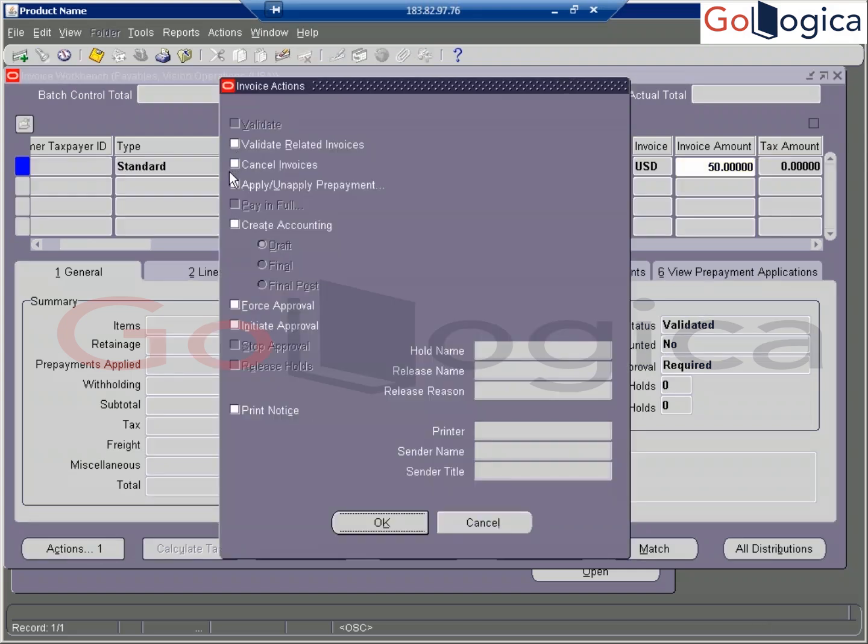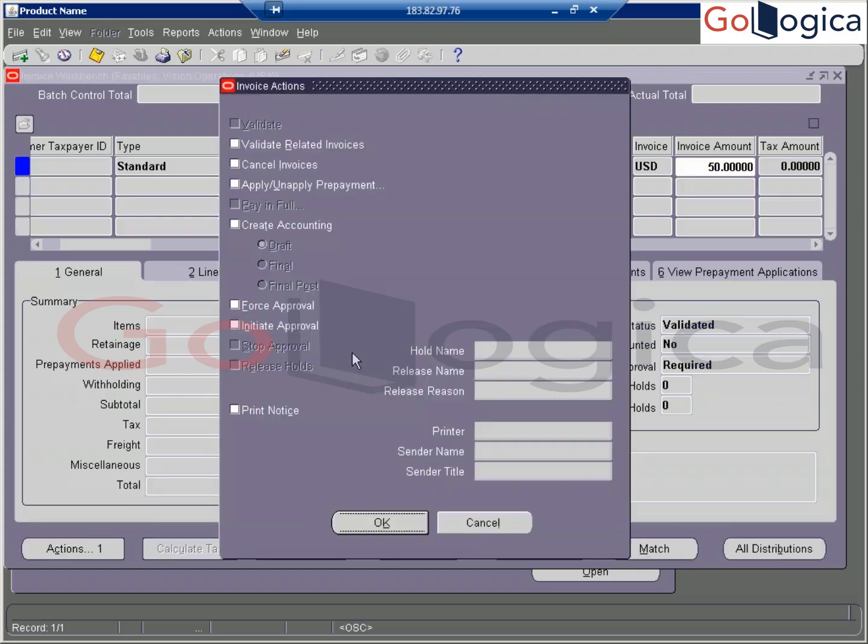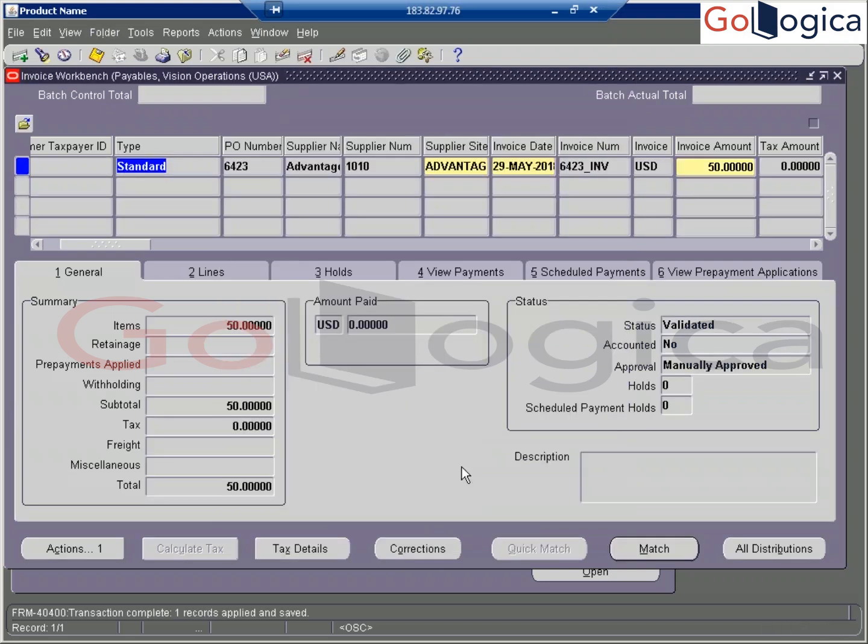Now you can make the payment, but see, approval is required. So you can take the approval. I'm doing force approval here. Normally through the workflow, the manager and financial department people get that approval. They approve, and once they have approved, then we can make the payment.